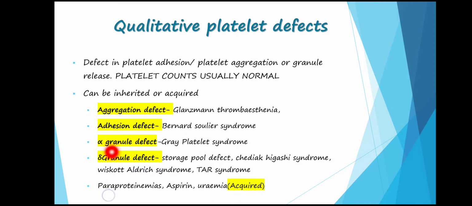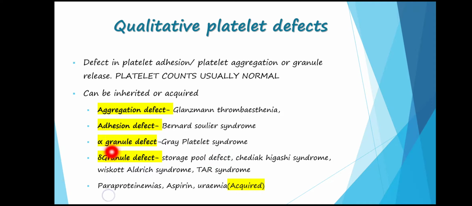The important acquired causes are paraproteinemias, diseases like multiple myeloma, and drugs like aspirin, which cause inhibition of the cyclooxygenase enzyme and thereafter decrease the production of thromboxane A2, which is a potent platelet aggregator. Then uremia. In uremia also there can be defects in platelet adhesion, aggregation, and granule release. So these are the important qualitative platelet defects, and I will be discussing Glanzmann and Bernard-Soulier.